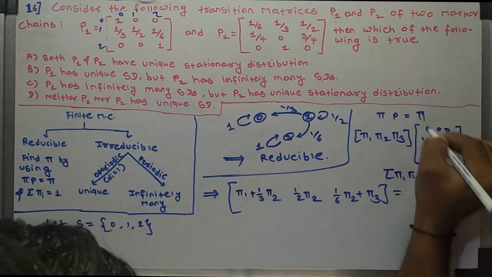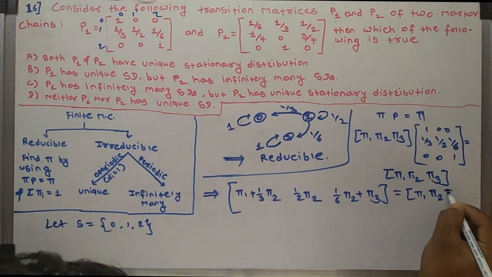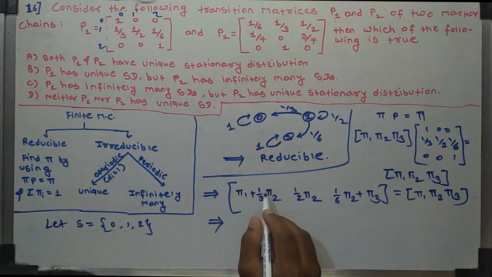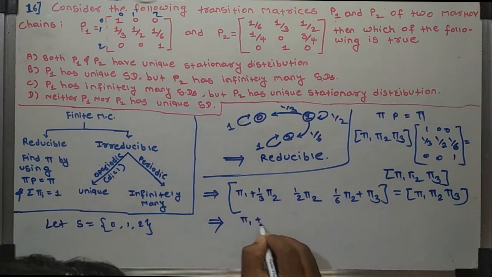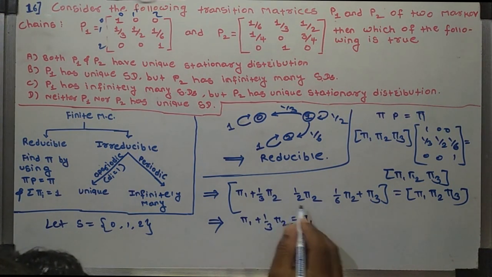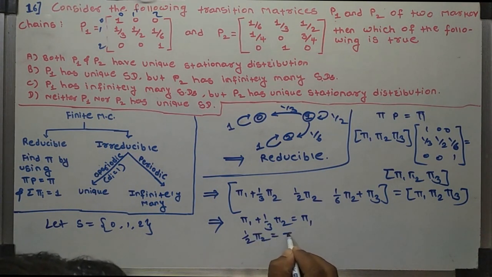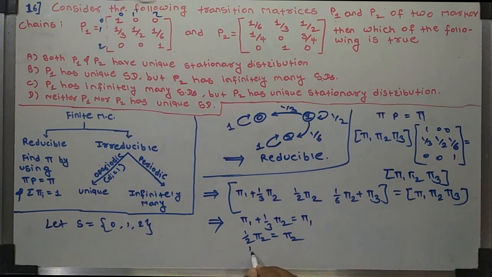So pi is (pi1, pi2, pi3). This implies that the first element of this vector is similar to this: pi1 + 1/3 pi2 is equal to pi1. The second element is 1/2 pi2, which is equal to pi2, and the third element, 1/6 pi2 + pi3, is equal to pi3.